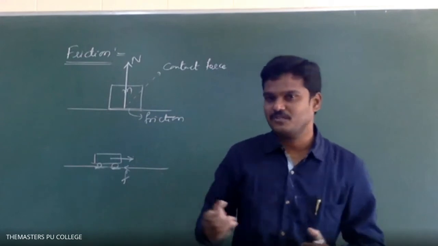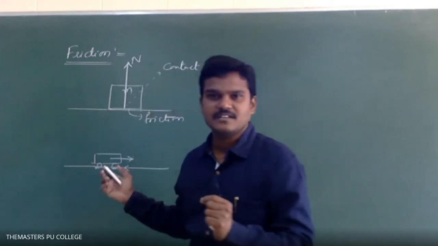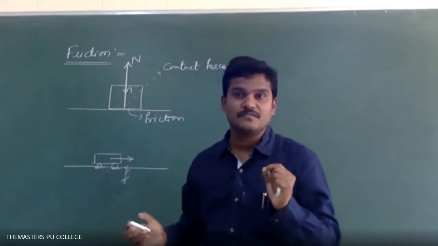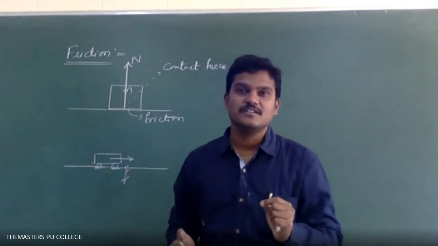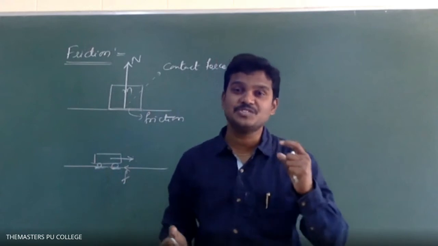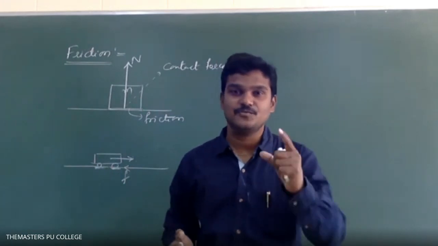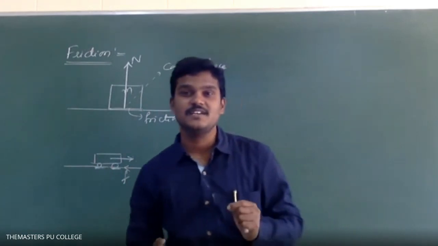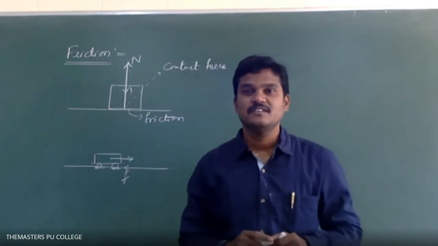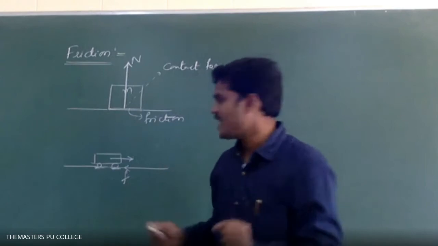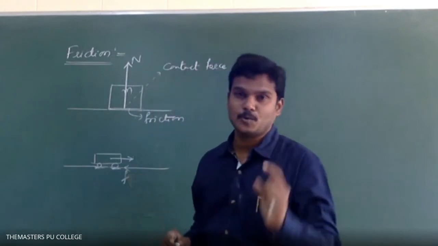Okay? So the force which opposes the relative motion in between two surfaces which are in contact is called the frictional force.